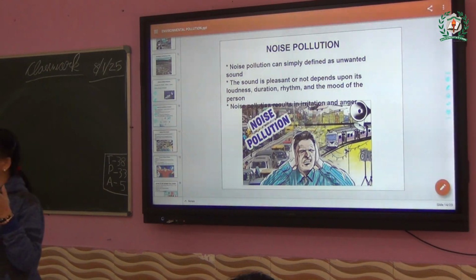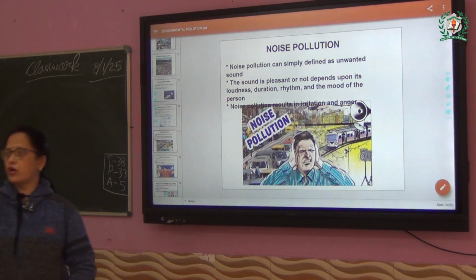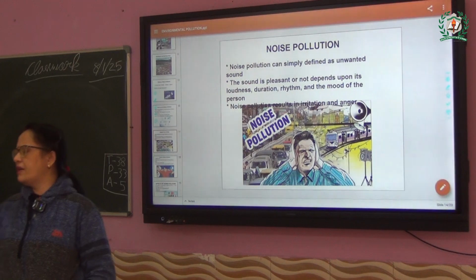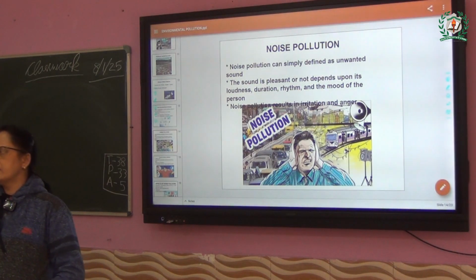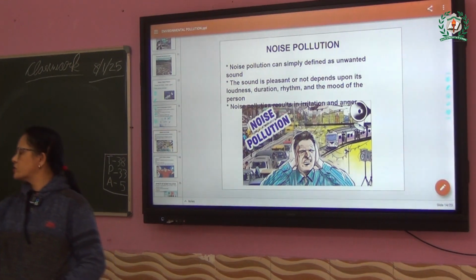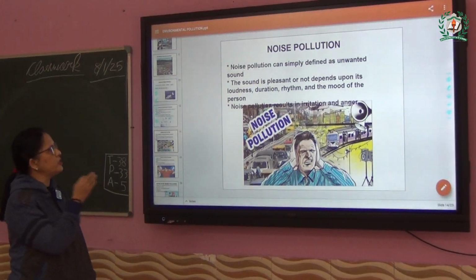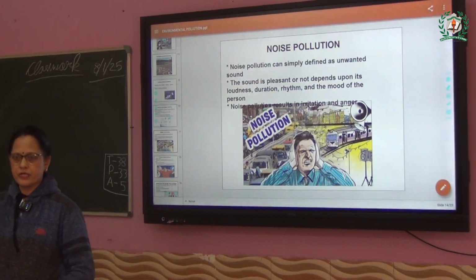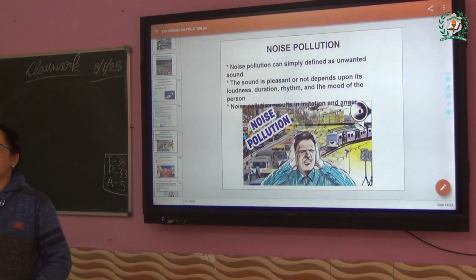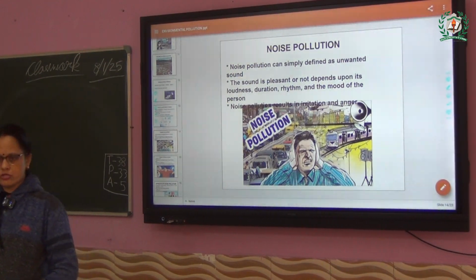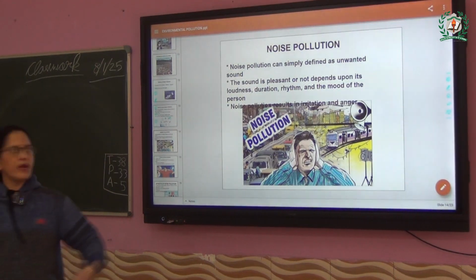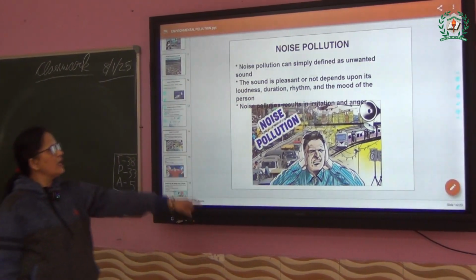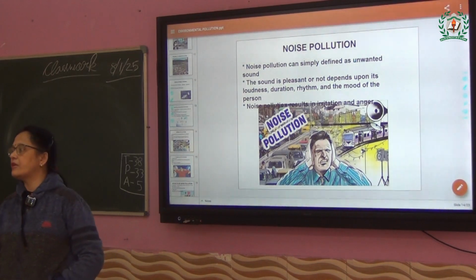So if you are shouting loudly, will it sound very good? No. If you talk softly, will it sound good? Yes, ma'am. Suppose you are singing in a loud way. During the carnival you all are singing, no melody, no rhythm, nothing. You people are shouting and singing. Is it sounding very good? No. So rhythm should be there, and it also depends on the mood of the person. When people get very angry, what happens? They shout, isn't it? That's why it is written, mood of the person. And noise pollution results in irritation.